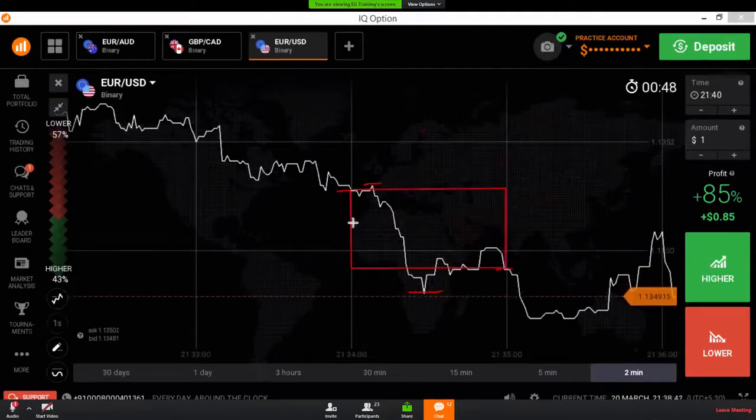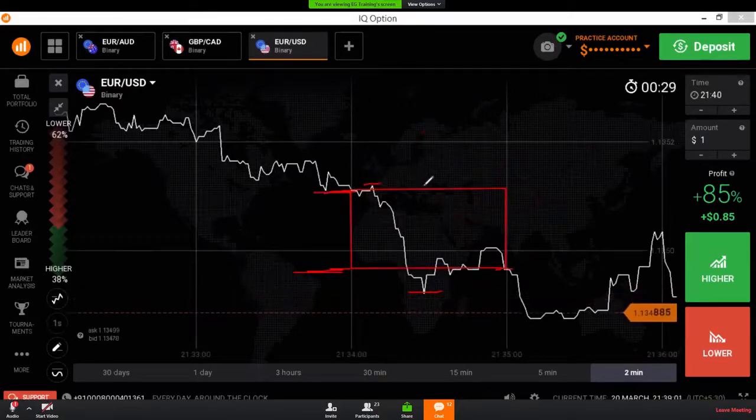The price started from this level, and we saw a fall in the price, and this is the closing price.